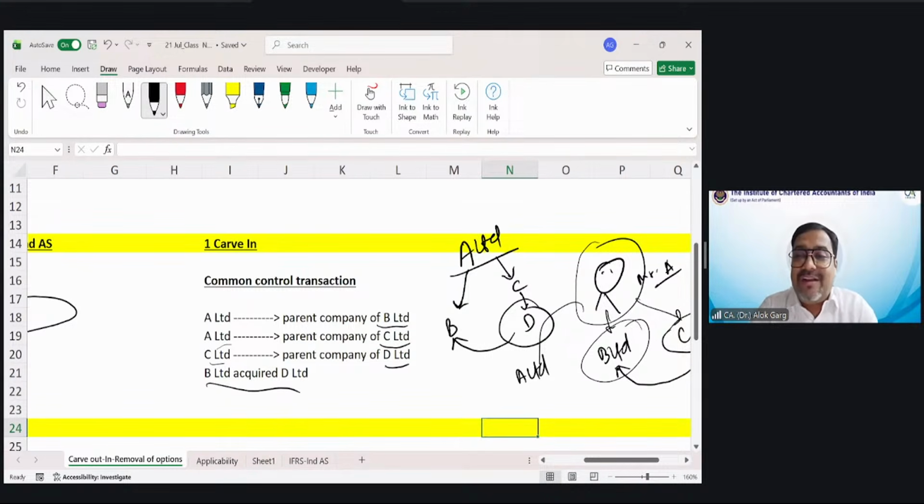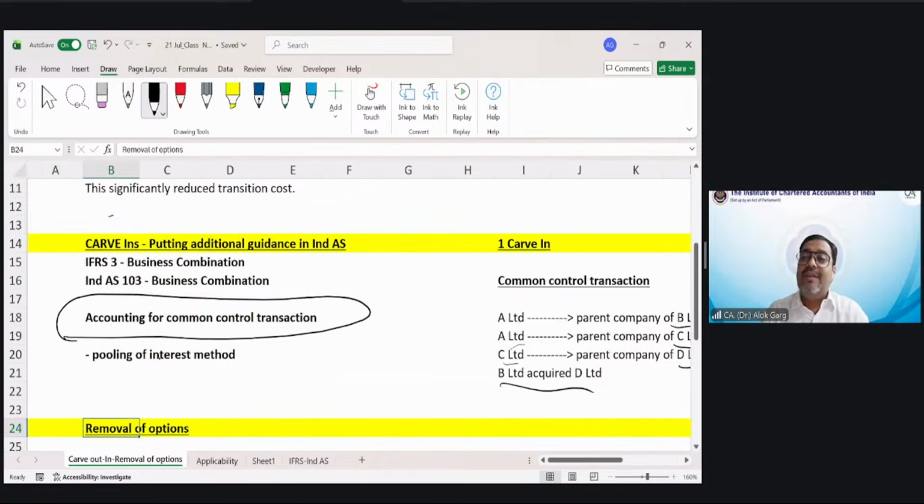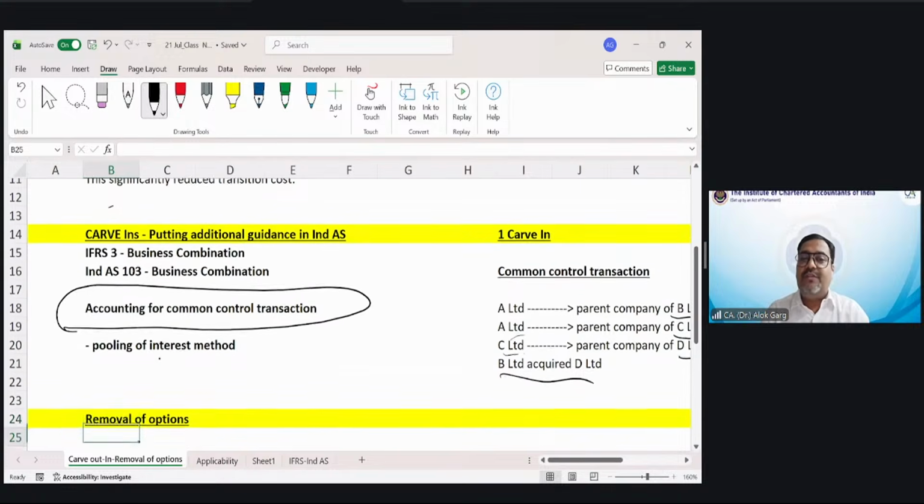Answer is no. When C was the father of D, grandfather was A Limited. When B became father of D, still grandfather is A Limited. So my dear friends, this is known as a common control transaction. I used to say common control transaction is a transaction where father may change but grandfather may not change. So ultimate controlling entity remains same. So we understood carve out, we understood carve in.